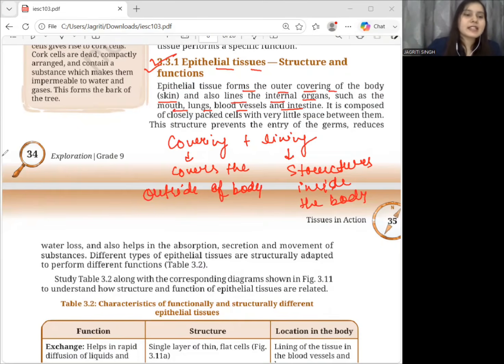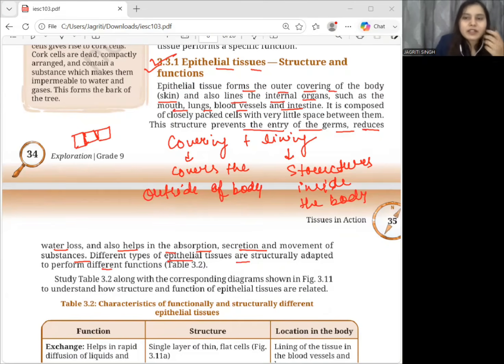Therefore, the cells are closely packed so that it can prevent the entry of germs and reduce water loss, and also help in absorption, secretion, and movement of substances. Okay, in specialized forms, they perform sensory functions as well. So different epithelial tissues have different structures, and they are adapted for different functions.